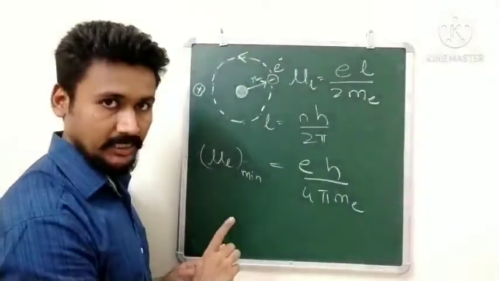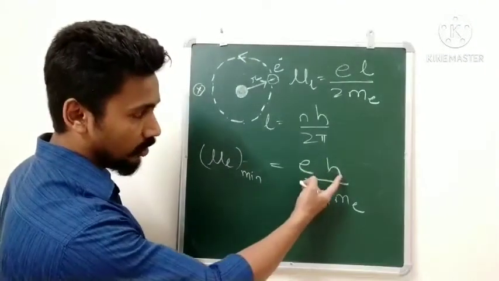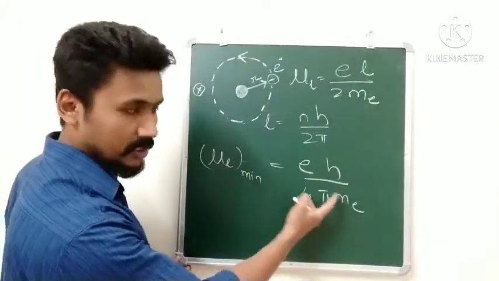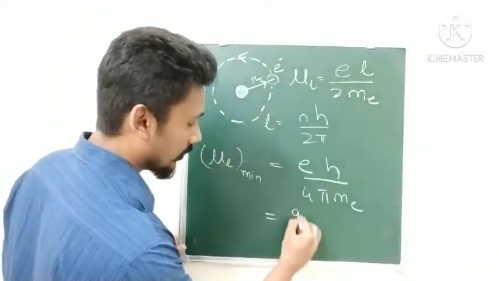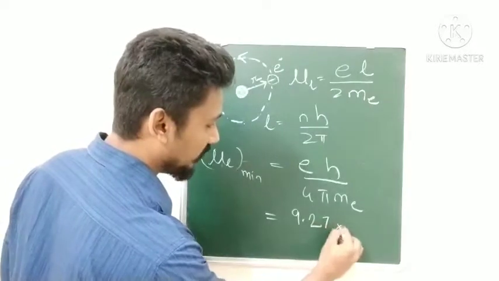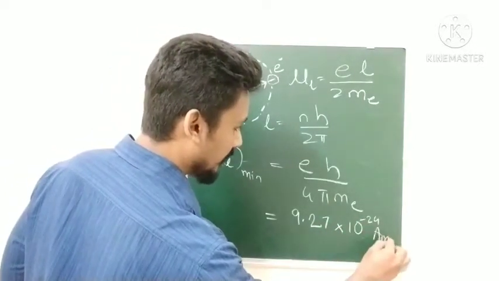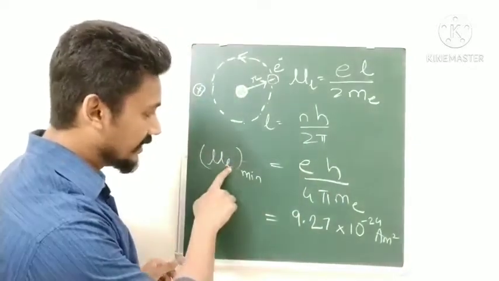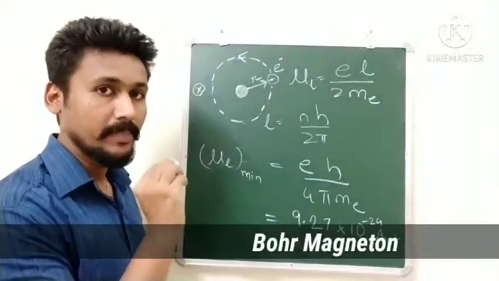All these are constants. Putting the values of these constants, that is the charge of the electron, Planck's constant and the mass of the electron, we get this minimum value as 9.27 into 10 to the power minus 24 ampere meter square. This minimum value is also known as the Bohr magneton.